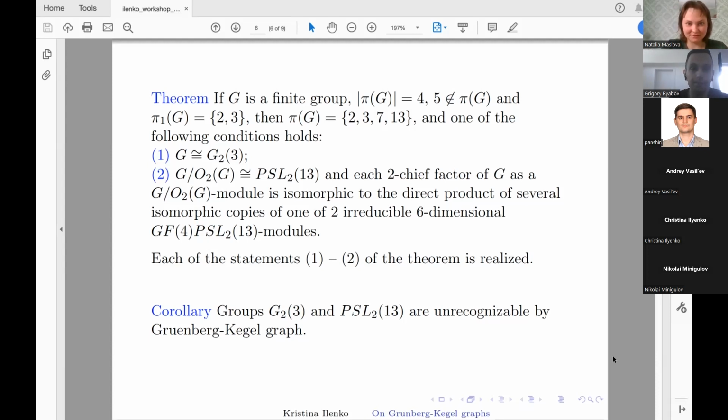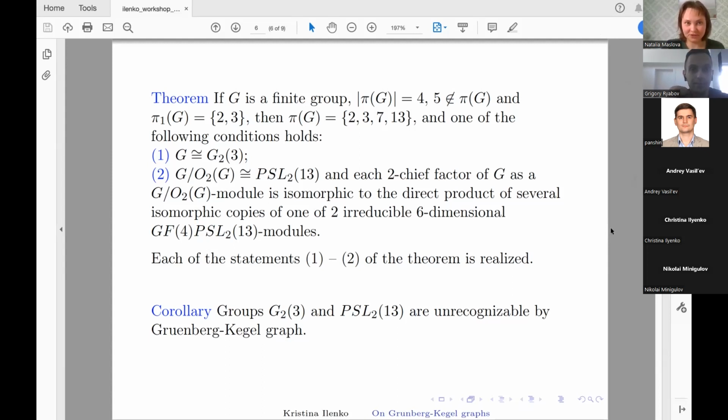The possibility that the prime spectrum has exactly 4 prime divisors, and 5 doesn't belong to the prime spectrum, and the first connected component consists of exactly 2 and 3, was some exceptional case in which there was a mistake.